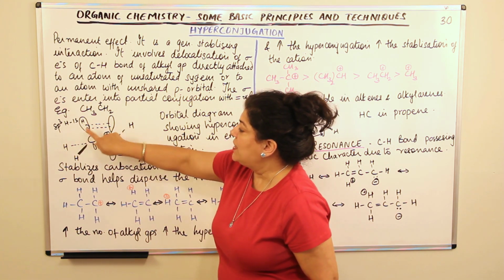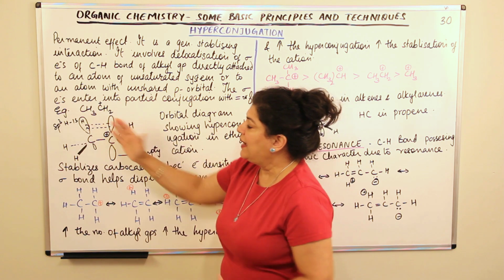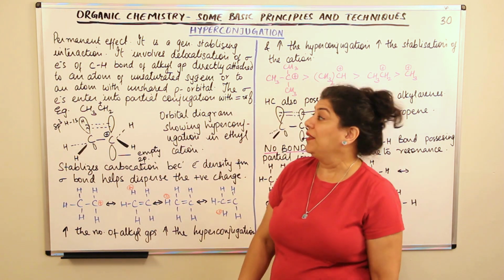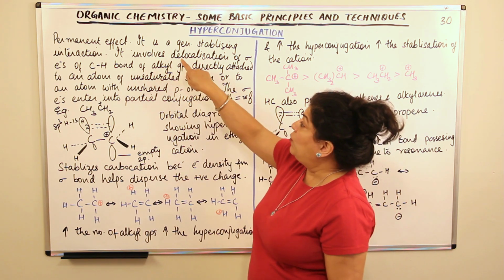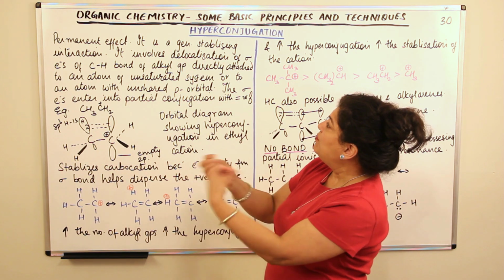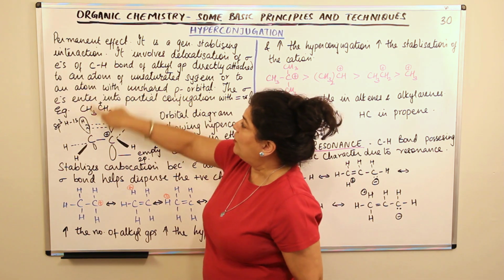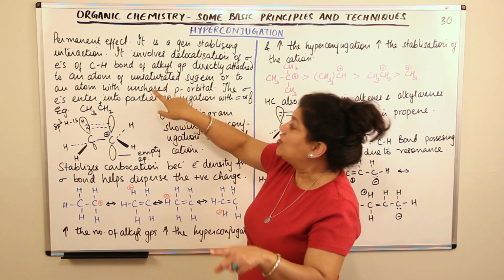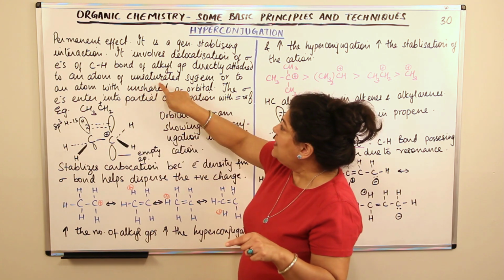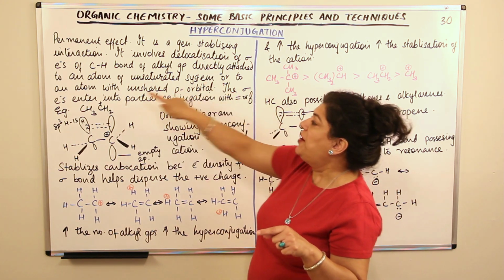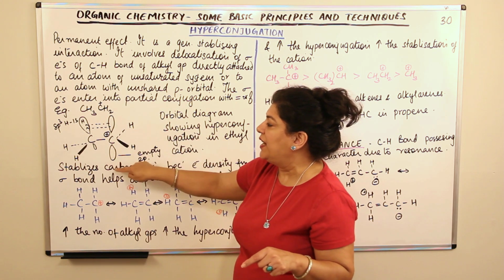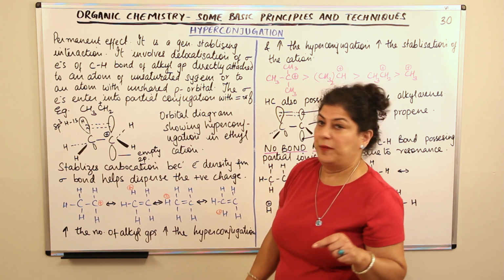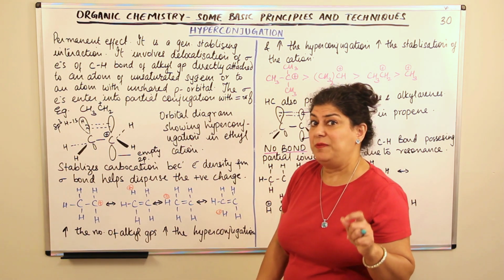And one of these hydrogens kind of gets parallel to an empty orbital here, right? So we say it involves the delocalization, which means movement of sigma electrons of the CH bond of the alkyl group directly attached to an atom of an unsaturated system or an atom with an unshared p orbital, or an empty p orbital.